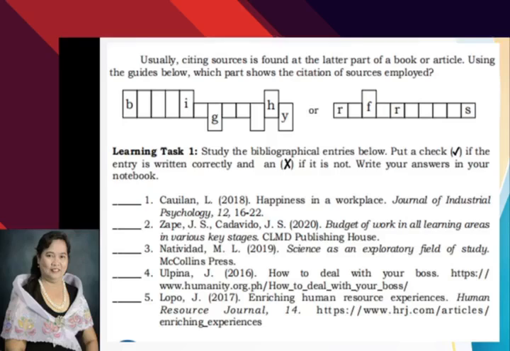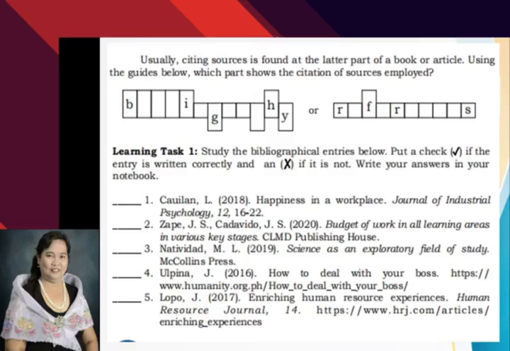Now, for learning task 1, study the bibliographical entries. You have there 1 to 5. Now, in your paper, put a check if you think the entry is written correctly, and if it is not, write an X. That is what you are going to do. You are not going to copy this. Just put an X or a check.